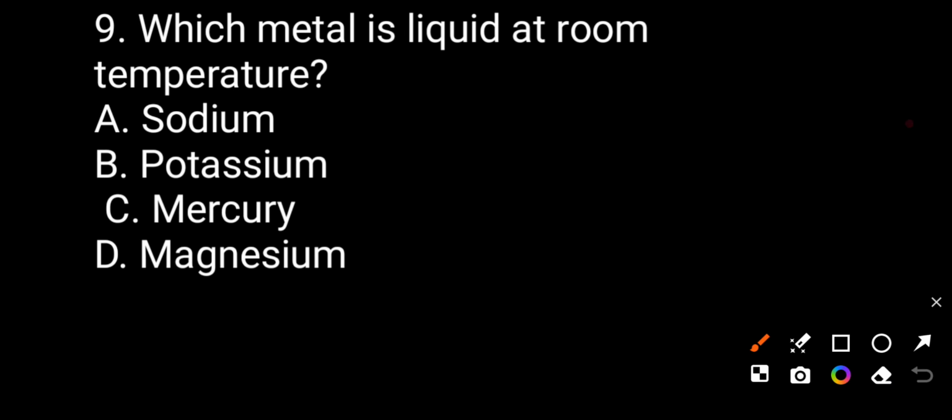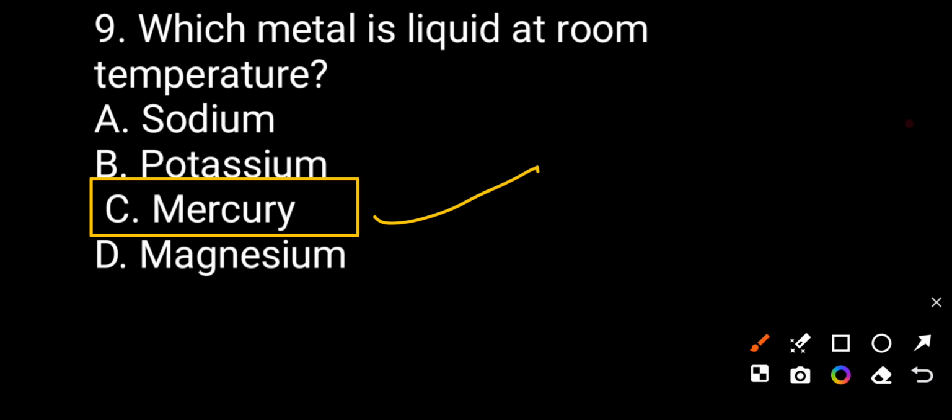Now we see question number 9. Which metal is liquid at room temperature? We want to know the metal which is in liquid form at room temperature. The first option sodium, second option potassium, third option mercury, fourth option magnesium. The correct answer will be option C is correct. Mercury. Mercury is the metal which is found in liquid form at room temperature.